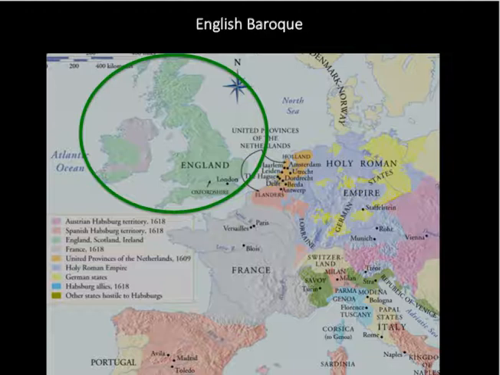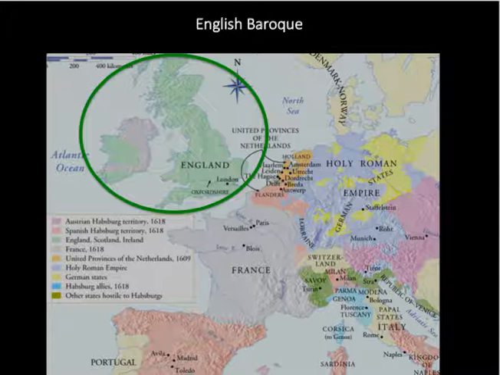Now we're going to turn our attention to England. England at this time was gaining in power. It had proven itself to be the dominant force of trade in the seas, the North Sea, the Atlantic, and its empires in the New World and in Africa were expanding and were making England extremely wealthy. And as a whole, England was becoming an economic and cultural powerhouse in Europe.